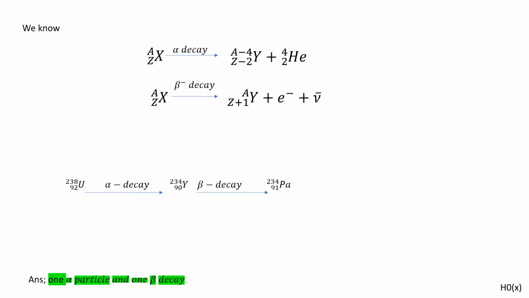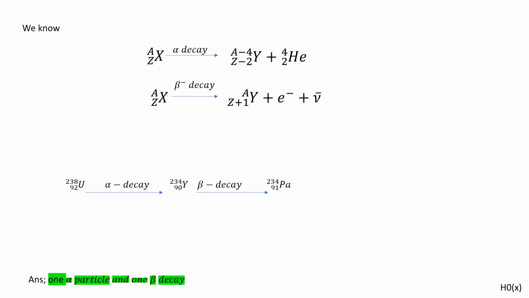We know that when alpha decay happens, X(Z, A) becomes Y(Z minus 2, A minus 4) and an alpha particle, that is helium 2-4, is emitted. And when beta minus decay happens, then X(Z, A) becomes Y(Z plus 1, A), an electron and an antineutrino are emitted.